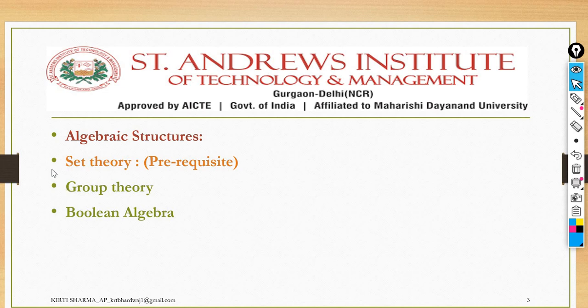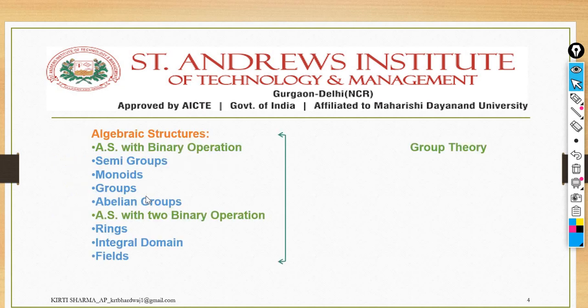In this particular lecture we will discuss the group theory topic. In the next upcoming lectures we will discuss Boolean algebra also. So what about the algebraic structures? In algebraic structures, we have these subparts under group theory to understand. First one, algebraic structure with binary operations. Here some new terminologies will be there, and you will get the information about each and everything. So just have patience and stay tuned with the remaining content.